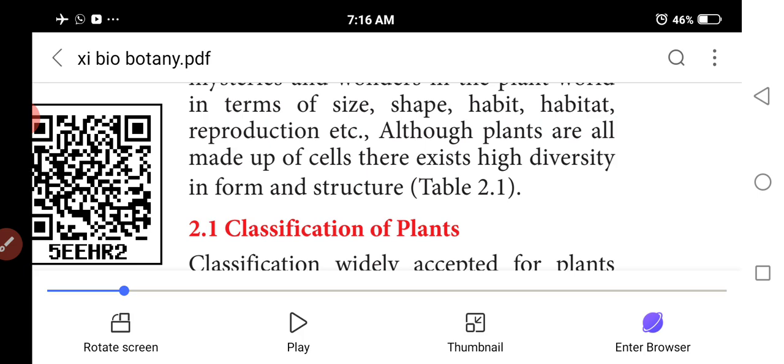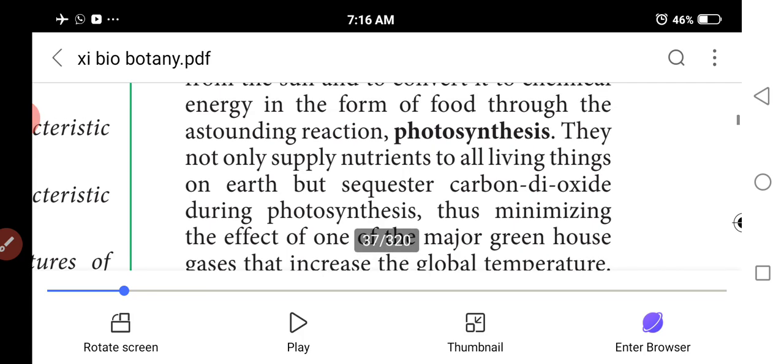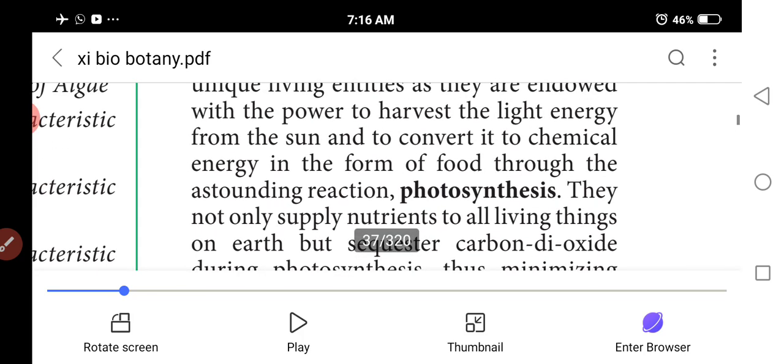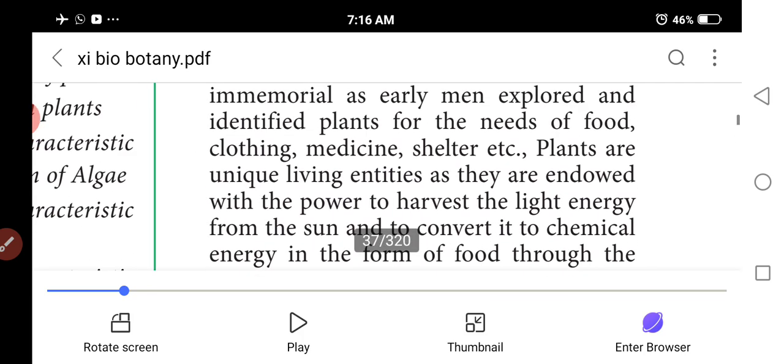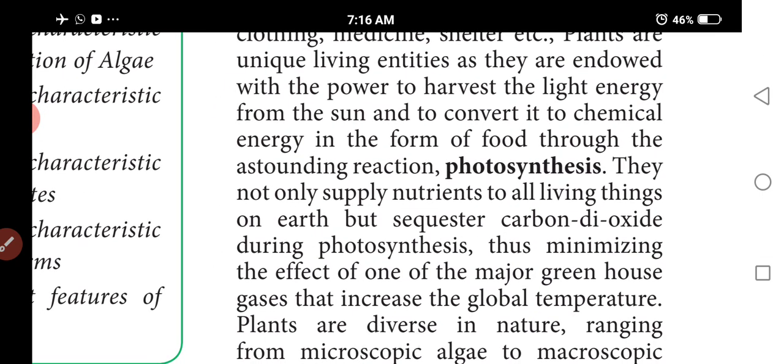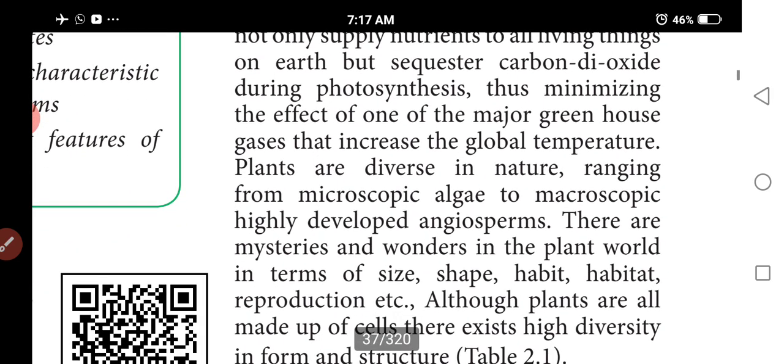These are the characters of the kingdom Plantae. A particular character is photosynthesis. Photosynthesis occurs in the chloroplast, which contains the pigments chlorophyll A and B, xanthophylls and carotenoids. With the help of sunlight, photosynthesis takes place.